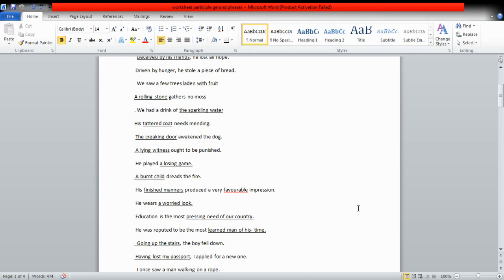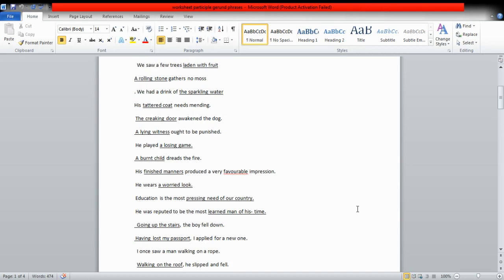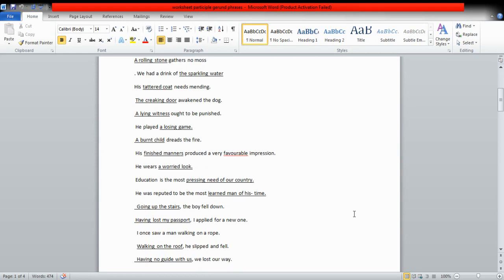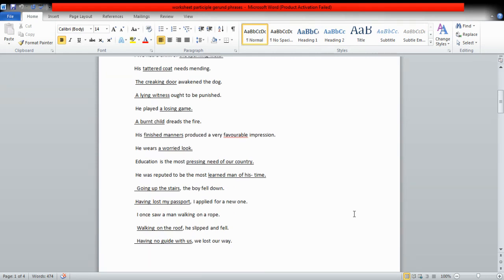Going up the stairs, the boy fell down. The phrase is about the boy, so it is describing the boy, so it will be a participle phrase. Having lost my passport, I applied for a new one. Again, it is a participle phrase because I is the pronoun which this participle phrase is describing. I once saw a man walking on a rope.